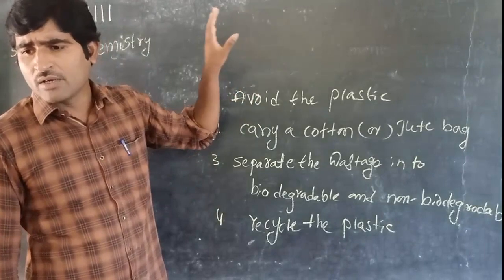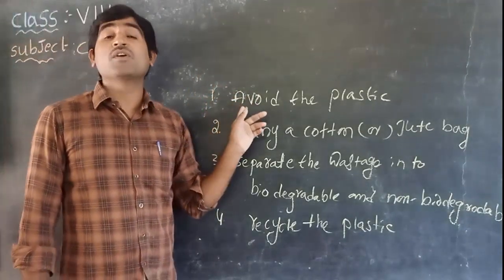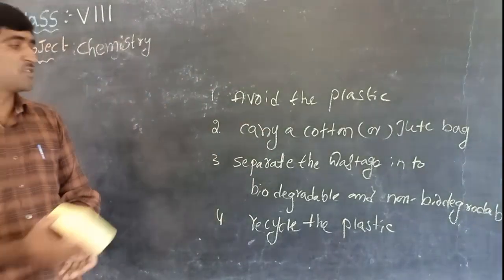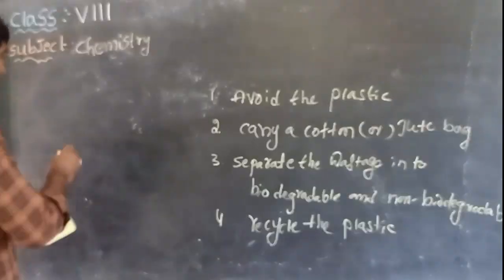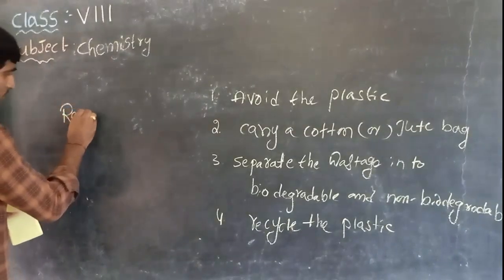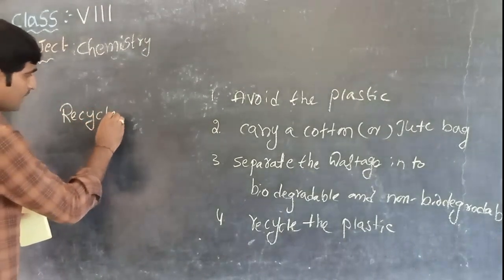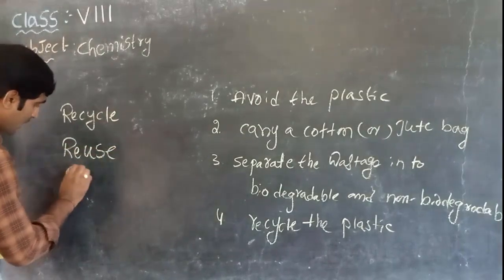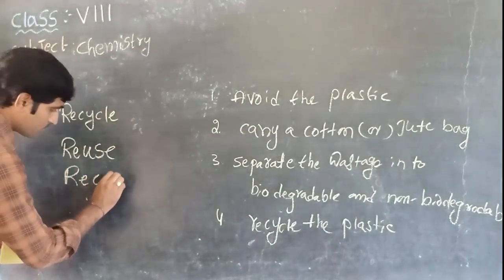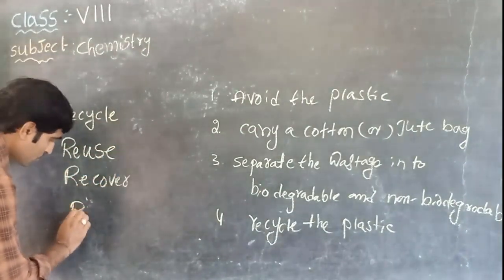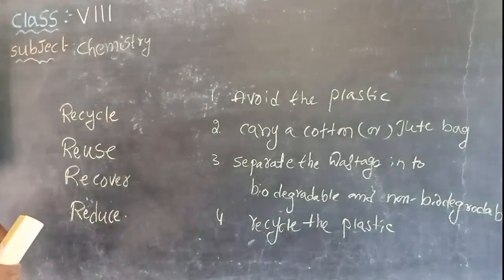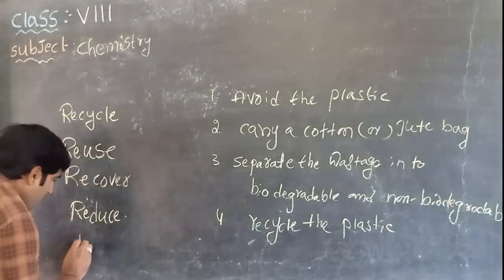Okay, children. As a responsible citizen, we need to follow the 5R principle. What does the 5R principle mean? Recycle, reuse, recover, reduce and refuse.